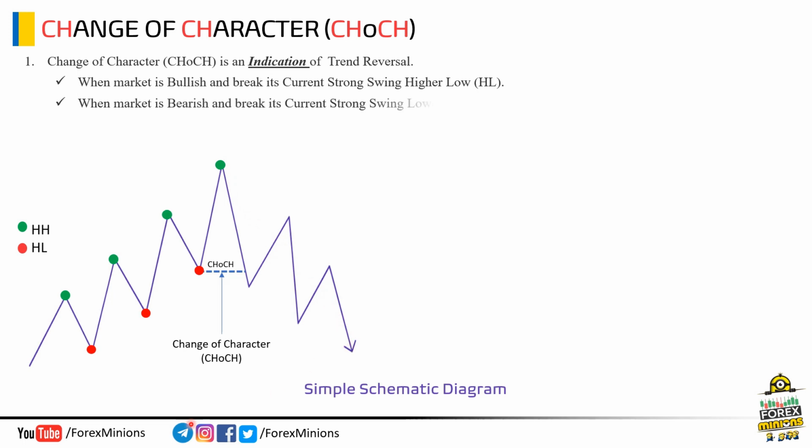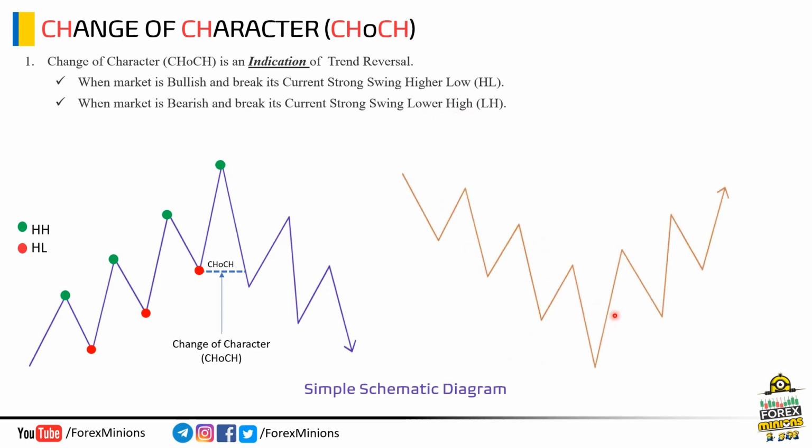Now, when market is bearish and market breaks its current strong swing lower high, this is indication of CHoCH in bearish market. Here is a simple schematic diagram of bearish trend reversal. Note these points. These are lower highs and lower lows of bearish trend. Blue swing is for lower high and brown point indicates the swing lower low. Now, notice this point, market breaks this level which is lower high. This is indication of change of character or CHoCH. At this point, market is changing its trend from bearish structure to bullish structure.